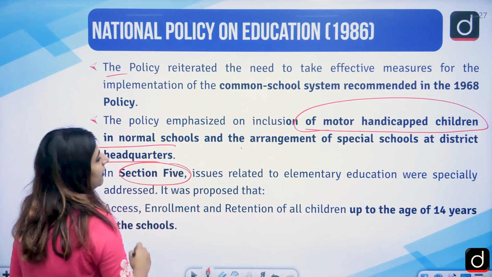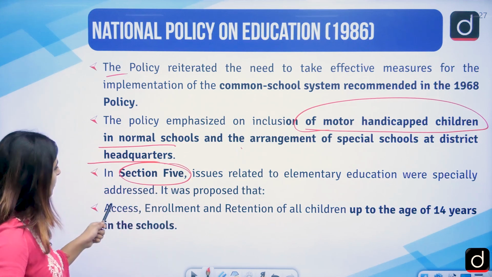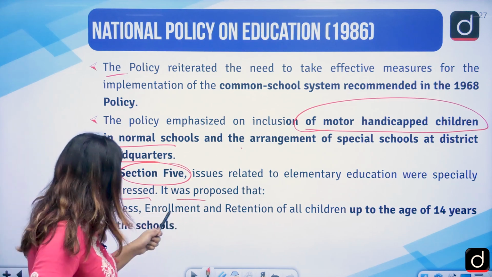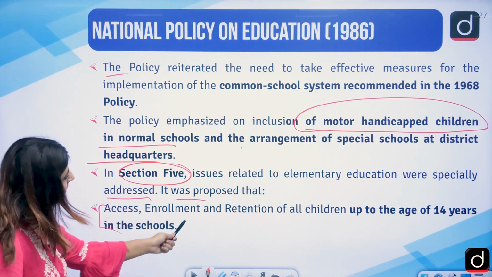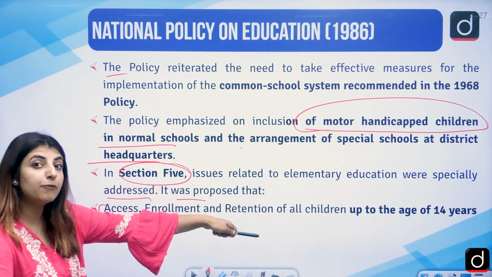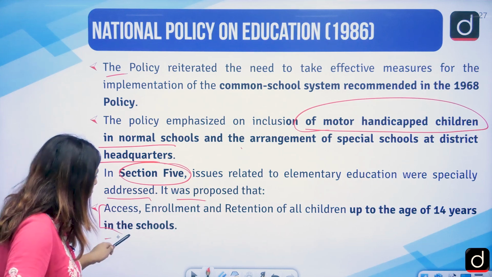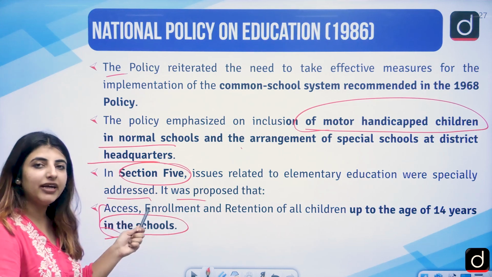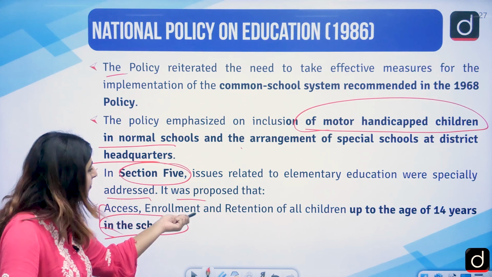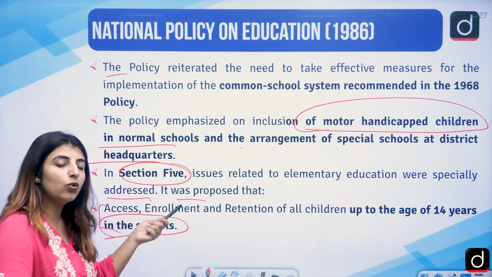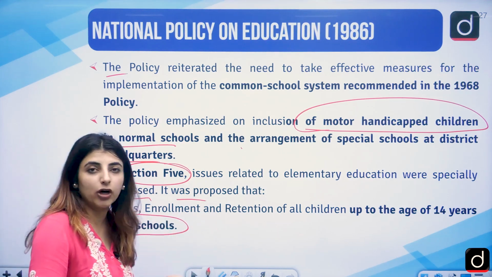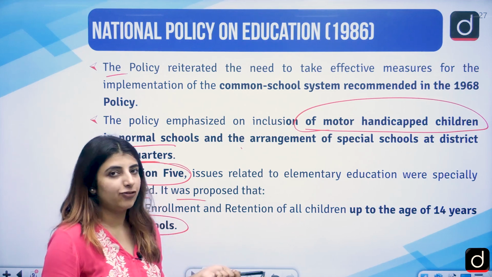In section 5, issues related to elementary education were specially addressed. What was that? Access, enrollment and retention of all children up to 14 years in the schools should be there. They should be getting education, they should be enrolled, they should be retained in the school, according to the school curriculum, etc. Correct?